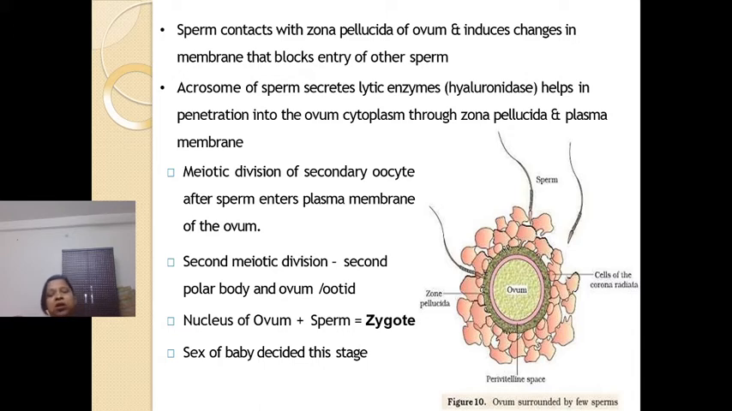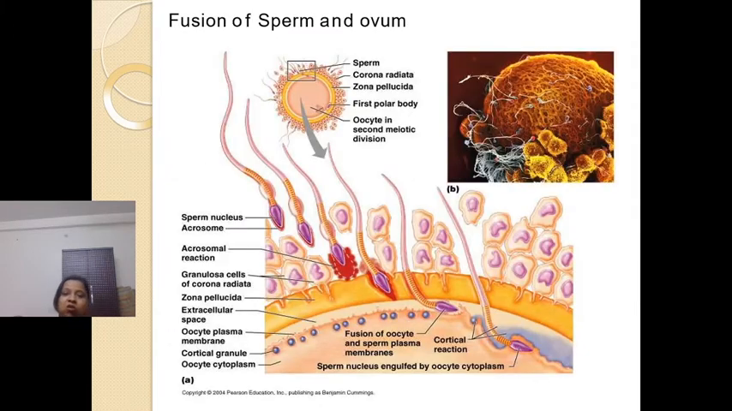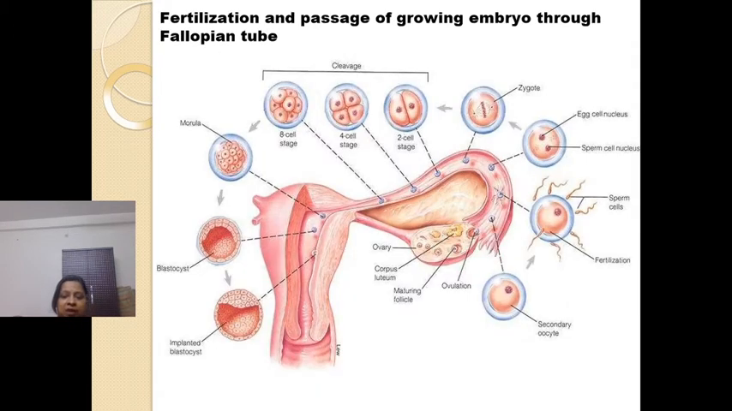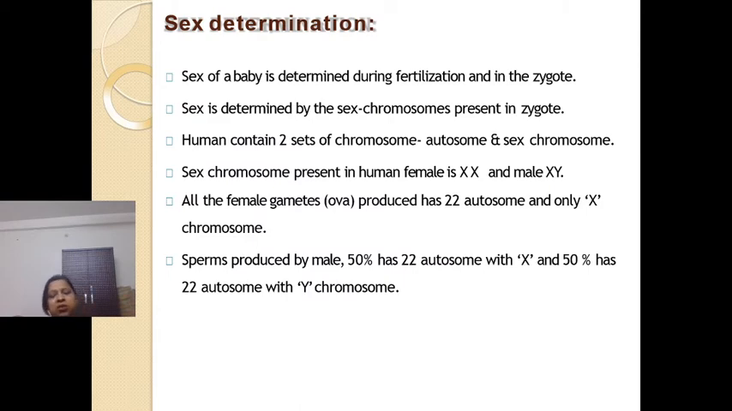As soon as the ovum is formed, the nucleus of the sperm and the ovum will fuse and form the zygote. It is at this stage that the sex of the baby is determined. This is something you have already studied. Determination of sex depends upon the chromosomal makeup of the sperm.